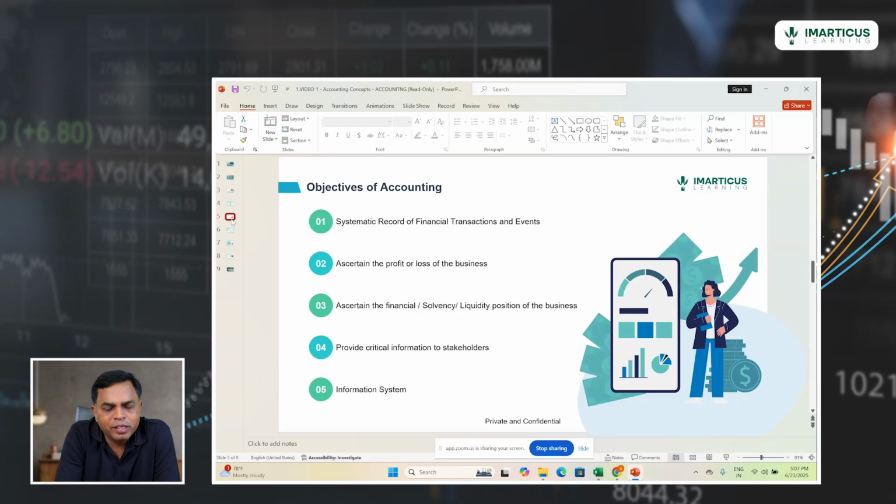Now, the next most important thing is accounts are also used to understand the financial position. When I say financial position, accounting information is used to ascertain various ratios like short-term solvency ratios like liquid ratios, or long-term solvency ratios like the debt to equity ratio. So accounting is used to calculate various ratios and also to understand the financial position of an organization. Now, accounting provides critical information to the stakeholders. The stakeholders can be internal stakeholders or external stakeholders. And finally, accounting acts as an information system, which provides information to the various stakeholders.